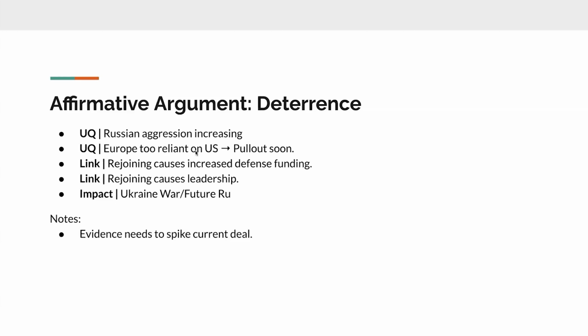The second part to this is that right now Europe is too reliant on the US amidst tariffs and stuff. And Trump has said rhetoric that makes it seem that he's going to pull out of Europe and focus more on Asia.